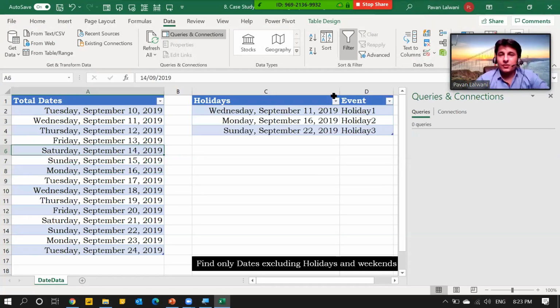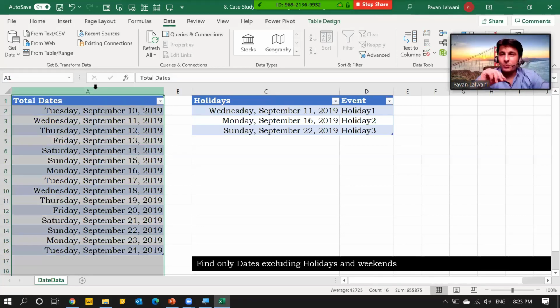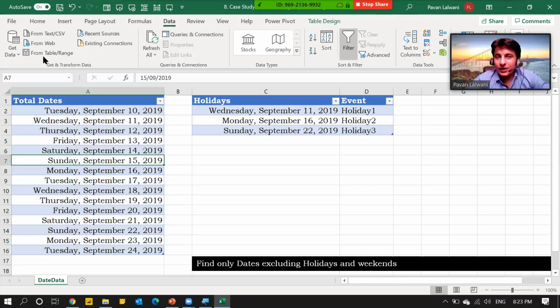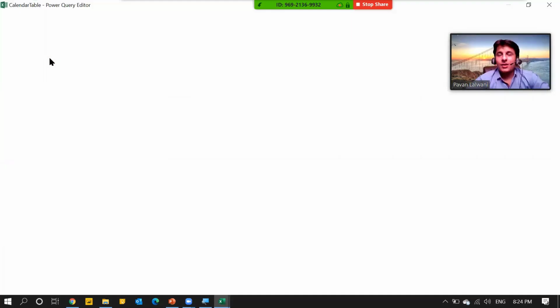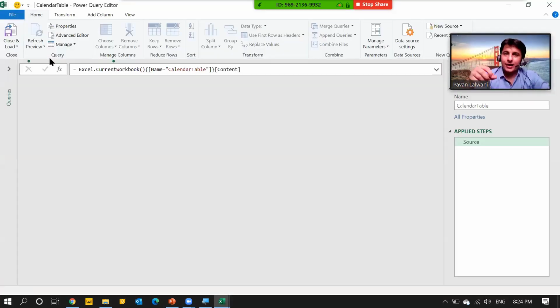Yes. So first of all, we are looking into Power Query. Step number 1, first we'll take the data into Power Query and remove all the Saturdays and Sundays. Keep your cursor in the data and click on From Table. Why? When do we use From Table? When you have the data in the same Excel file and it's in the form of a table.